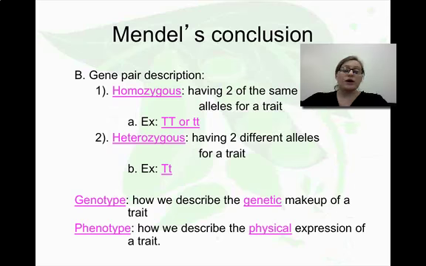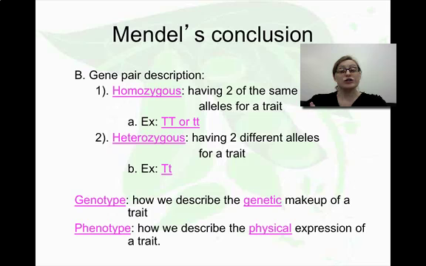Okay? When we look at these gene pairs, because you have two alleles for each gene, we can have different combinations. They can be homozygous, which means you inherited two of the same alleles from your mom and your dad. They could both have been dominant, which would give you big T, or they both were recessive, which would give you little t. The other option is that you were heterozygous, which means you inherited one dominant allele from a parent and one recessive allele from the other parent.